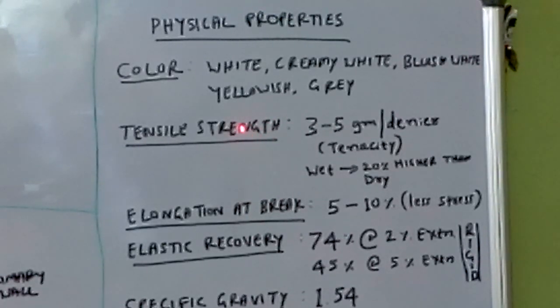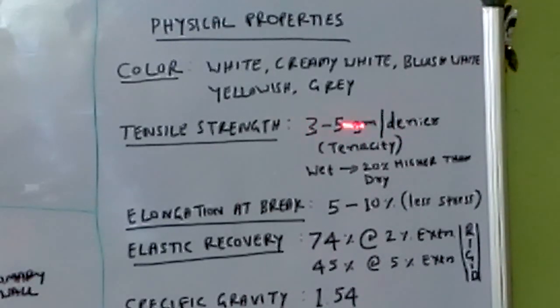Fiber strength is not measured in tensile, but it is measured in terms of tenacity. Tenacity is a technical term used to measure the strength of the fiber. The unit of measurement of tenacity is grams per denier. Not only cotton, for any other fibers, tenacity is measured in grams per denier.